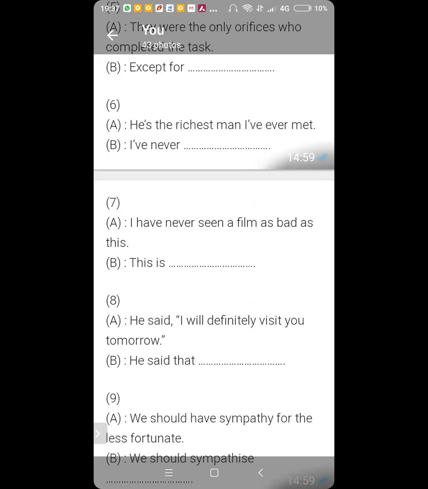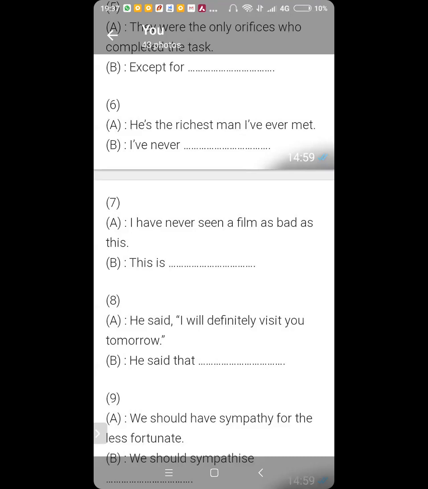Now, you have used a word which does not exist in the English language. Worst. This is the worst film I've ever seen. Ansh, bad is a positive degree. Worse is the comparative degree, and worst is the superlative degree. So you have to use the superlative degree here. So this is the worst film that I have ever seen. Okay? Now read this.